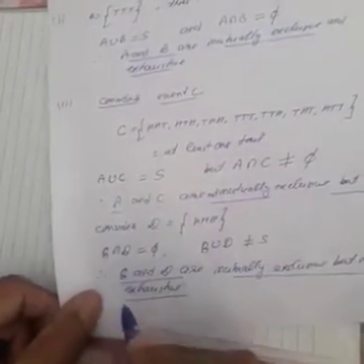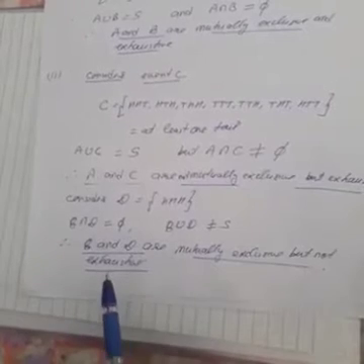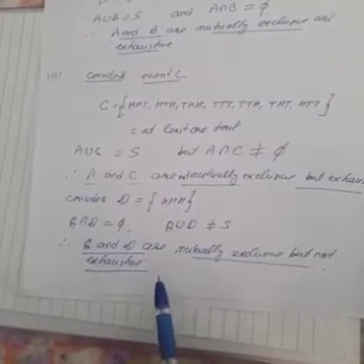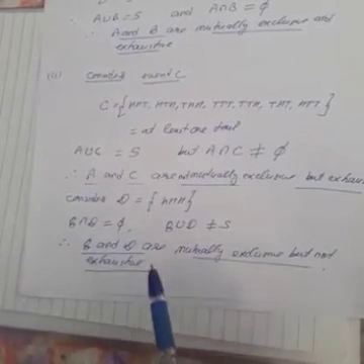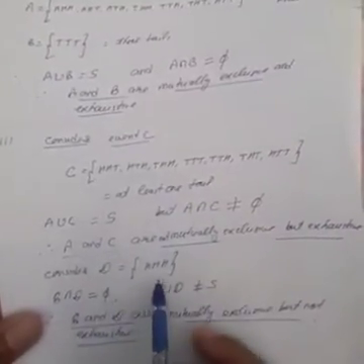So you can write event B and D are mutually exclusive but not exhaustive. B event is getting 3 tails, D event is getting 3 heads. So in this way you can write. I hope it is clear.